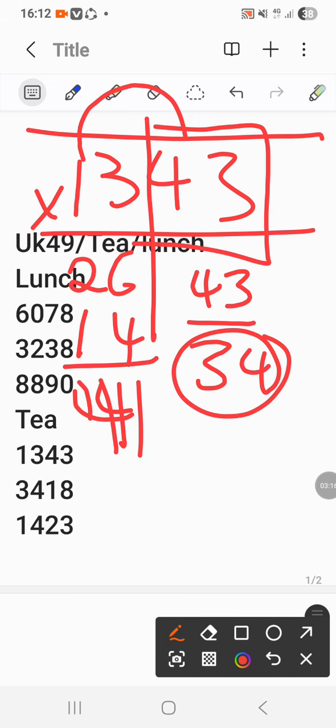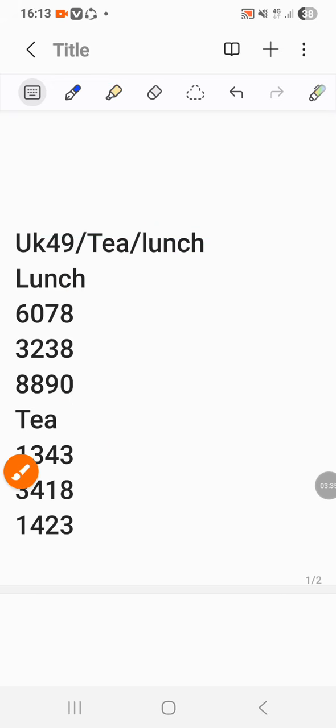It's different when it's an odd number. You cannot divide, but if it's an even number, you can divide. For example, if we say 43 times 2, that will give us 86, which is an even number. You can divide by 2, and then it will give you what? Definitely 43.